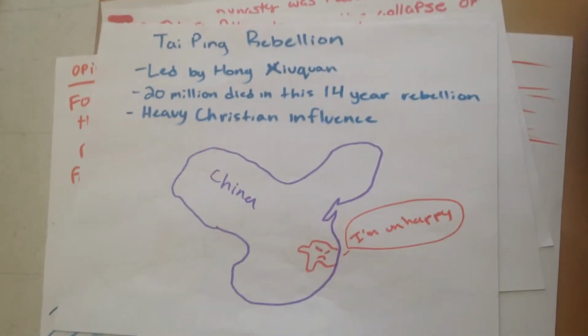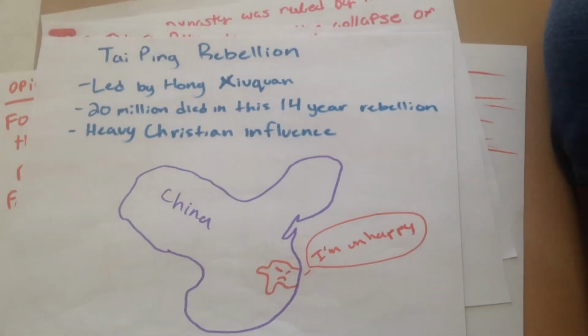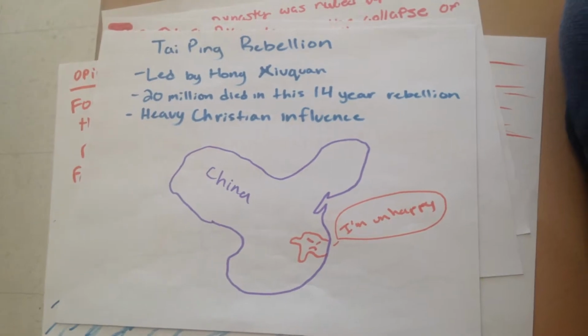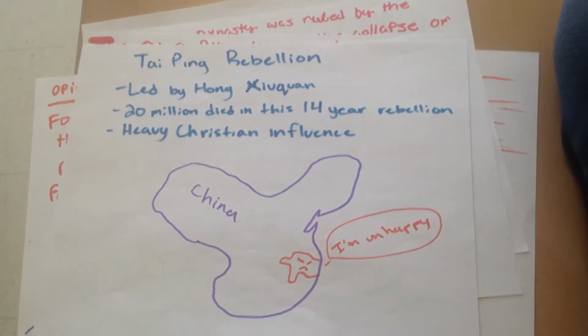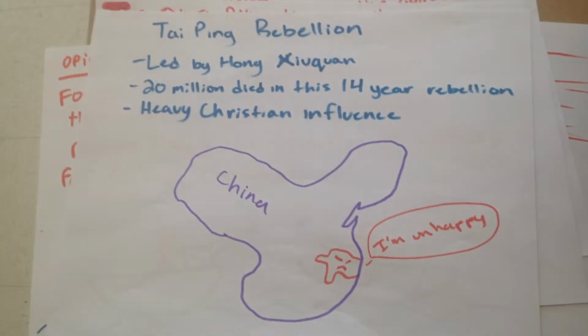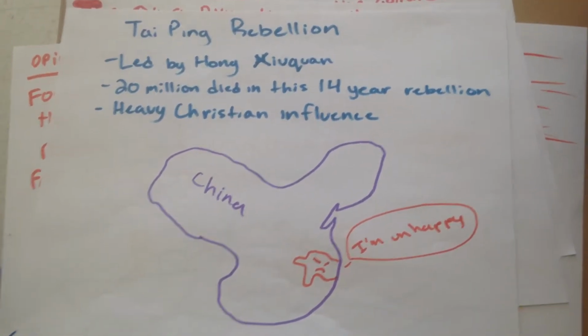In March 1853 they captured Nanjing, the second largest city, killing 25,000 men, women and children. It declined for 10 years. European countries helped the Qin Dynasty stop the rebellion, and in 1864 they recaptured Nanjing. About 20 million people died in 14 years of the rebellion.